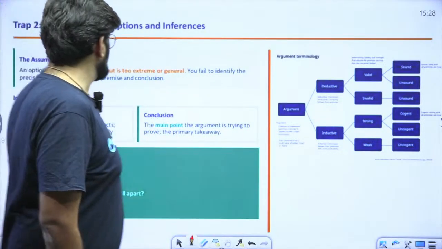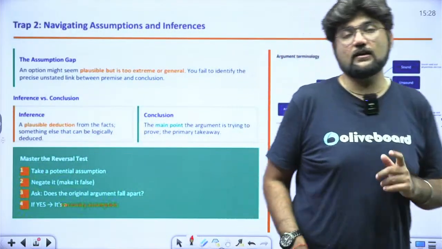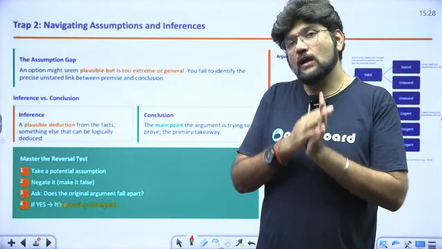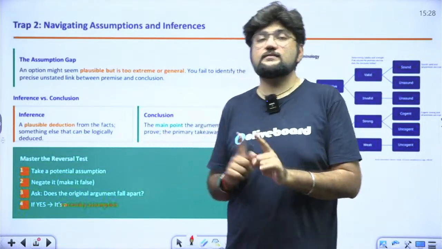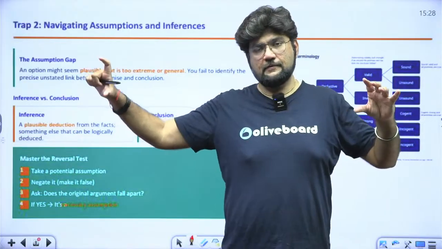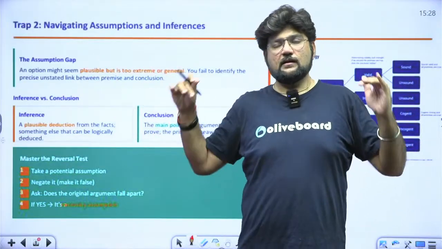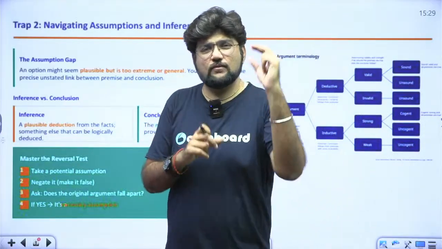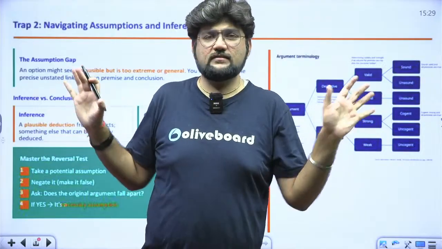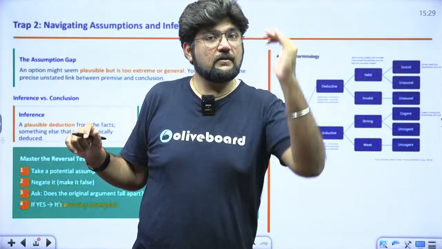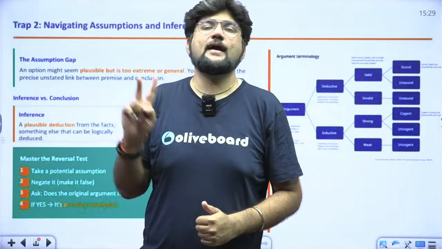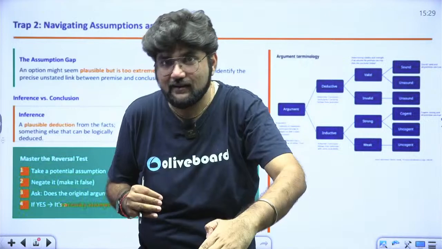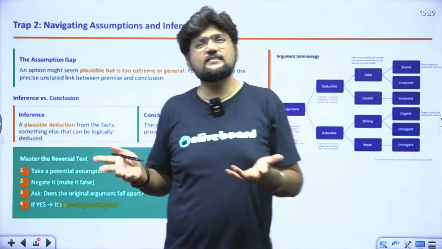So also inference and conclusion in itself are different things, so you don't have to be confused there. Conclusion means, if I'll give you a simple statement here, that all conclusions are inferences, but all inferences are not conclusions. For example, if I have a single statement, or I have a small paragraph or a passage, I can draw 10, 20, 30 inferences from it. I can draw an inference from the first line, from the second line, from the first paragraph, from the first 3 lines. 10 inferences I can draw, 20 inferences I can draw. But from the whole thing, the conclusion is only going to be 1 or max 2. Conclusions are mostly mentioned in the end, and I will require to read the whole thing to come to the conclusion. Whereas inferences I can derive from even 1 line.